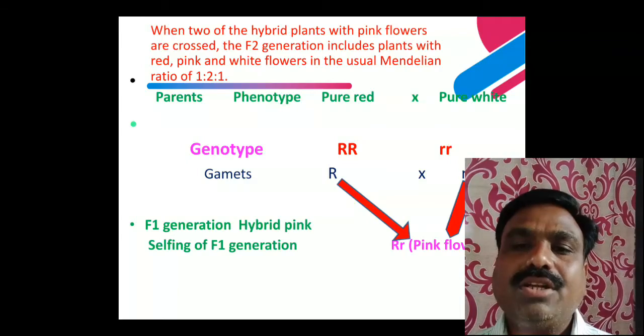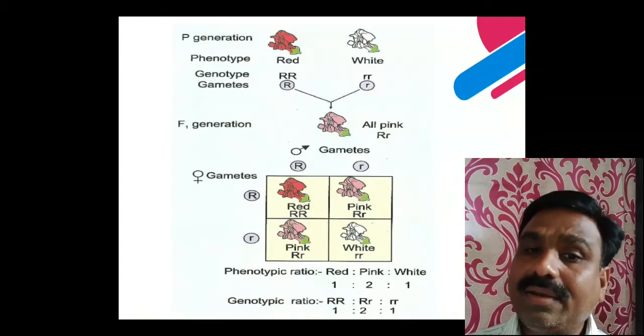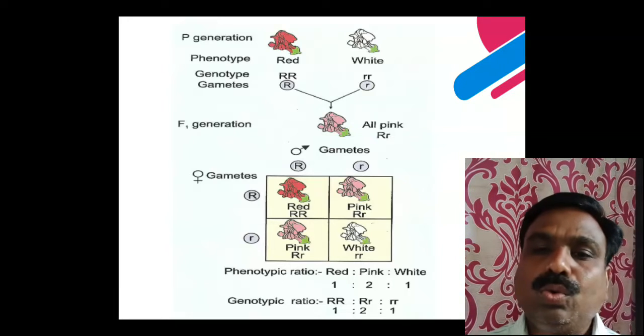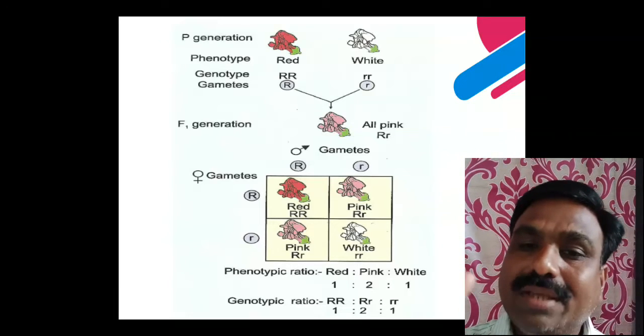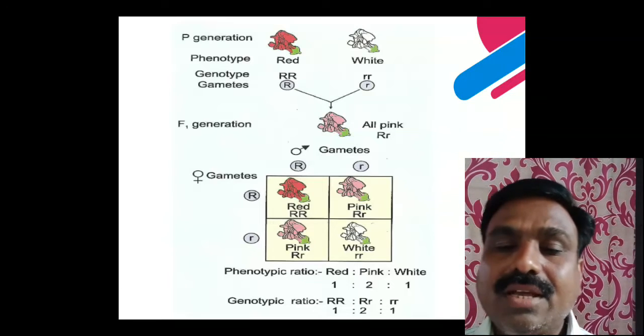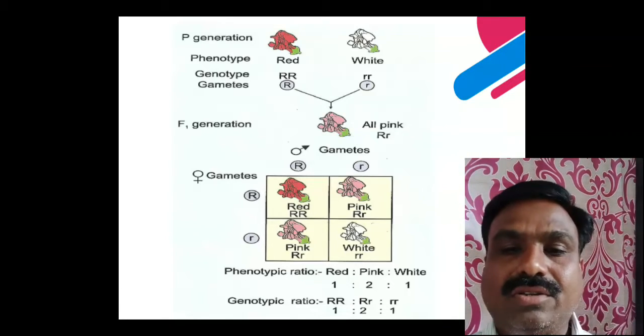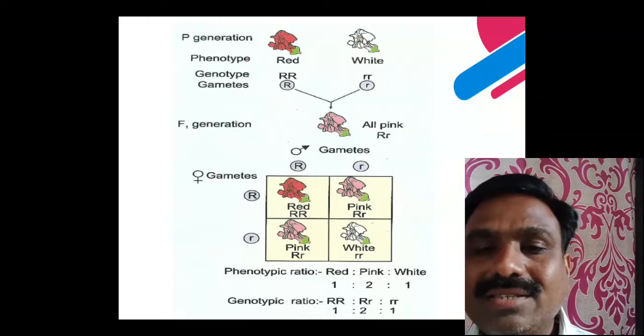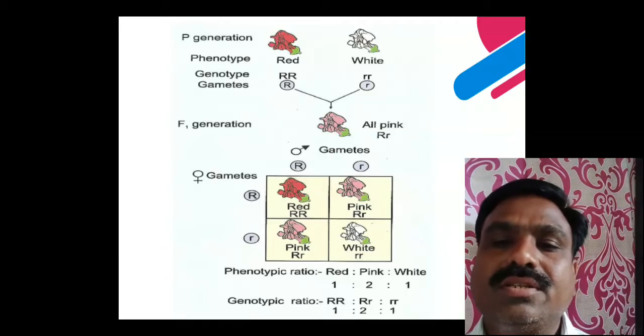The red color of the flower is a dominant character, but it does not appear in the F1 generation because the dominant character is not in a position to completely suppress the recessive gene. This is the formation of the intermediate, the failure of the dominant gene to completely suppress the recessive gene.